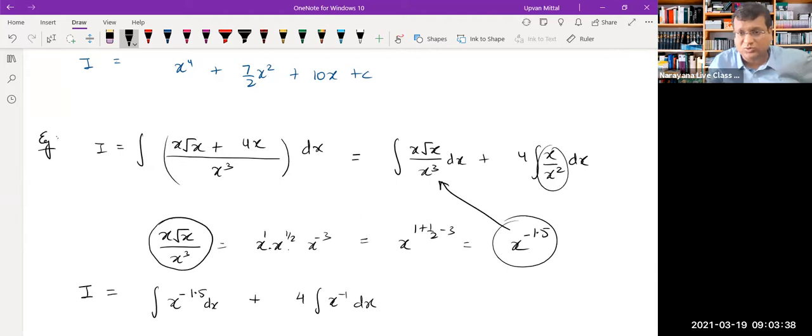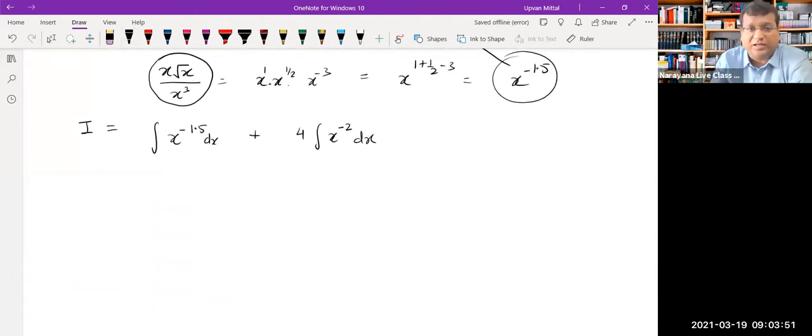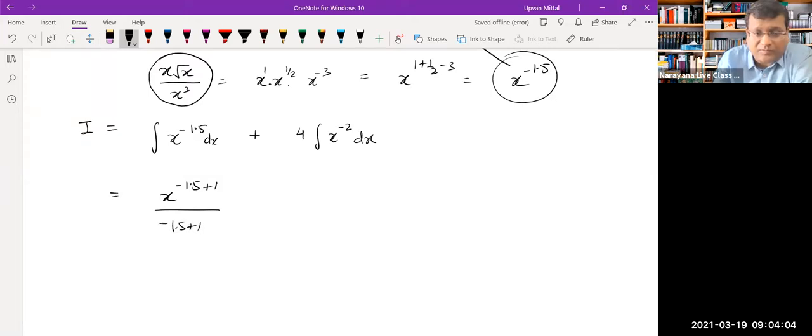Sorry, it was cube in the denominator, so it was cube here. Let me correct that: x raised to minus 2. That's looking nicer. And then you can apply your formula. Now this is all in the x raised to n format. So x raised to n plus 1 upon n plus 1, that's one thing. Similarly, x raised to n plus 1 upon n plus 1, another thing. And then you can solve further.